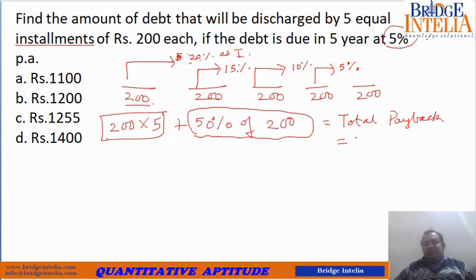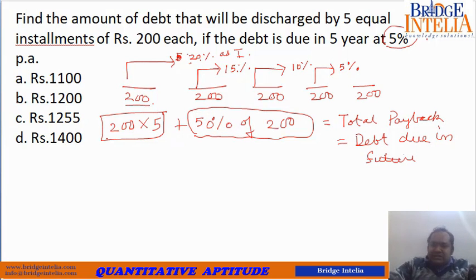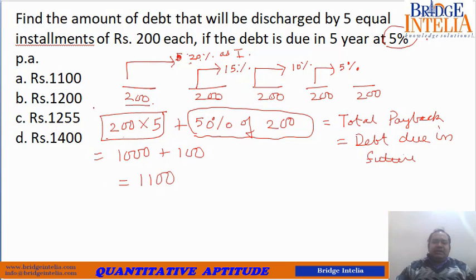So that must be equal to the debt due in future. Instead of paying it in one installment, this is the approach that you are taking. So this is equal to 1000 plus 50% of 200, that is equal to 100. So this is equal to 1100.